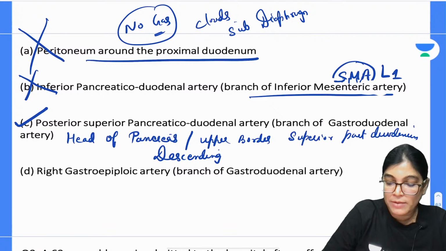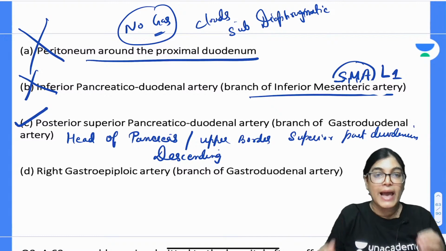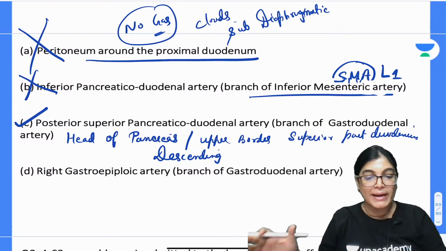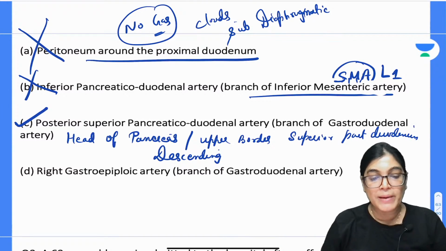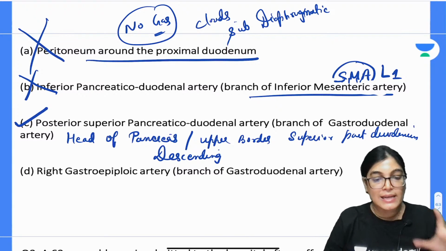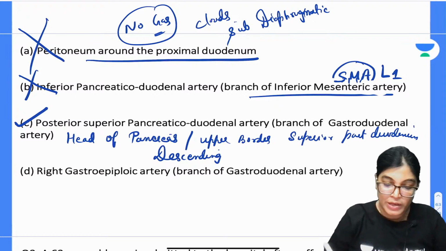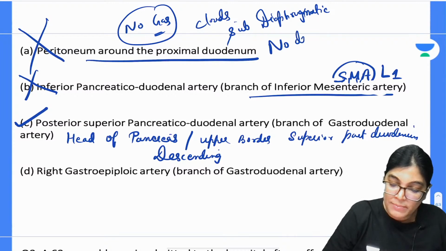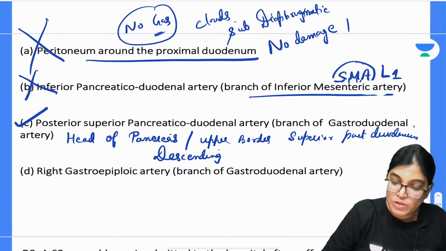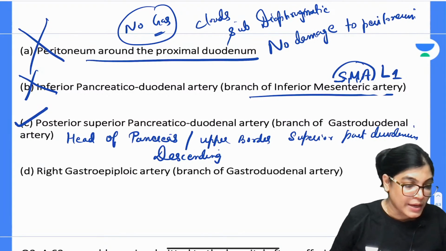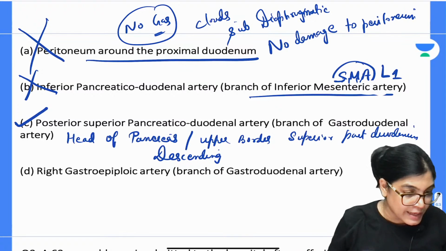If you remember the MCQ nicely, a word was mentioned there: there are no gas clouds in the subdiaphragmatic region. There are no gas clouds, so there is no damage to peritoneum. This proves there is no damage to peritoneum. That means A option is not correct. Everyone, is it okay? That means A option is not correct.